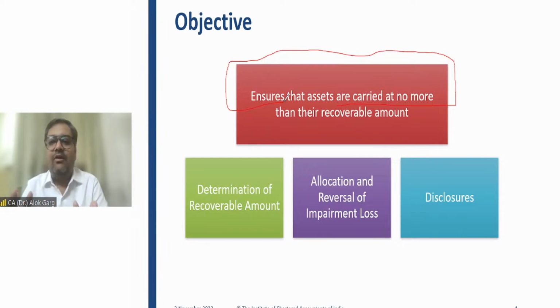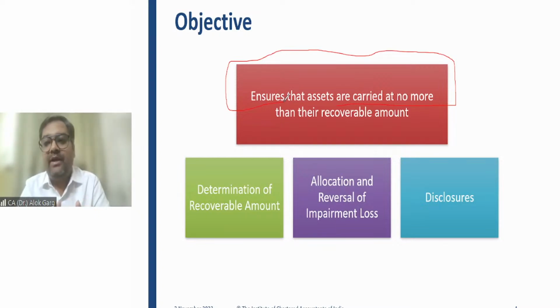This is the carrying value of your asset in the books of accounts. The core objective is that your recoverable value should not be lower than whatever you are showing in the balance sheet. If your recoverable value is lower, in that case, impairment of asset will come into picture.